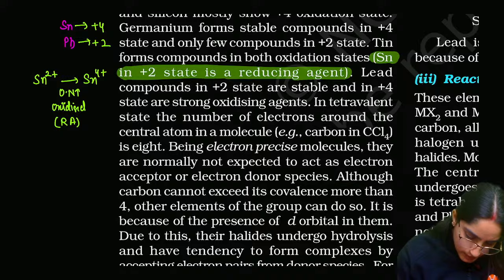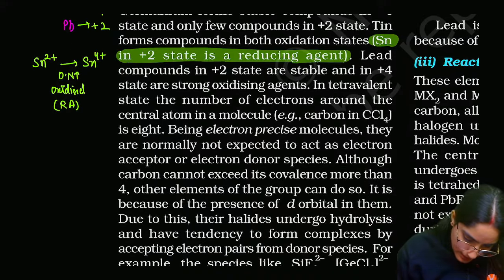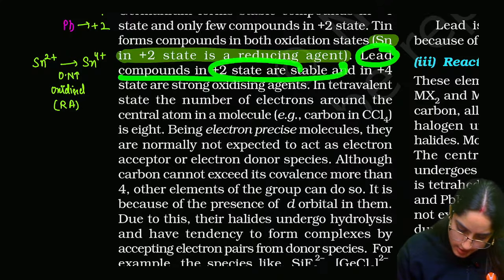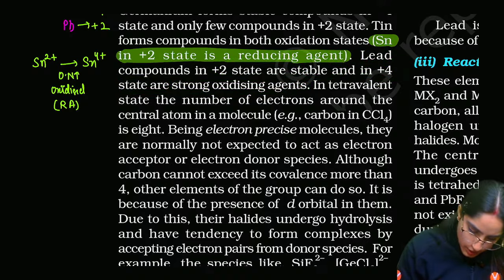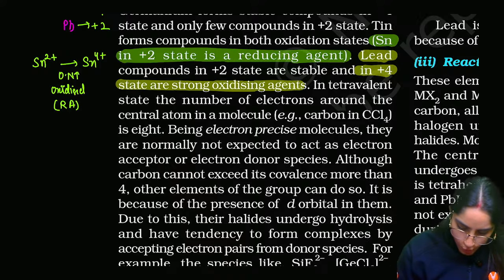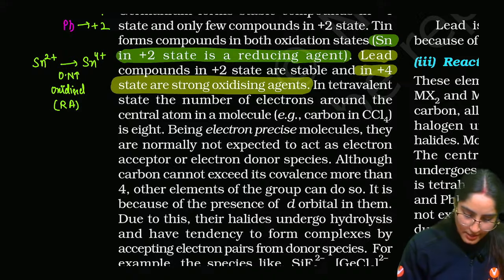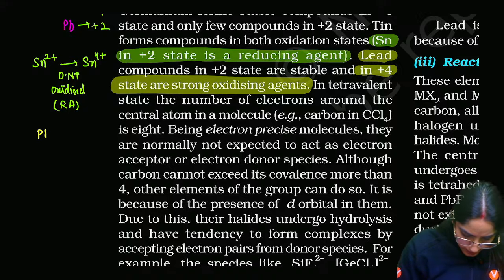But lead in plus 2 state is stable, and in plus 4 state it is a strong oxidizing agent. Can you tell me why? Again, the reason is the same. So this is lead in plus 4 oxidation state.